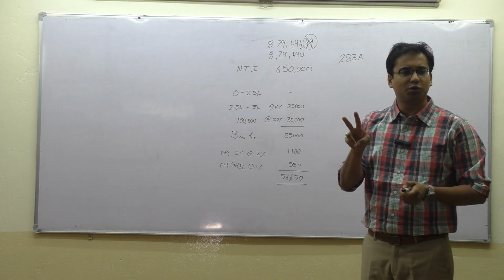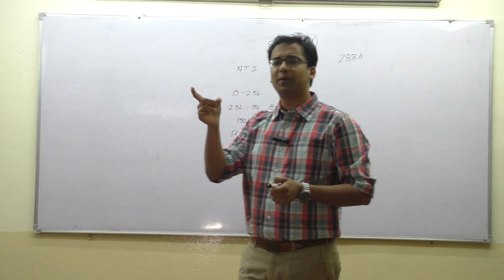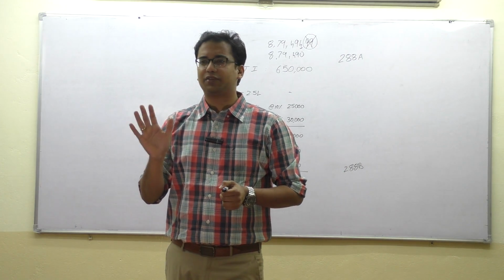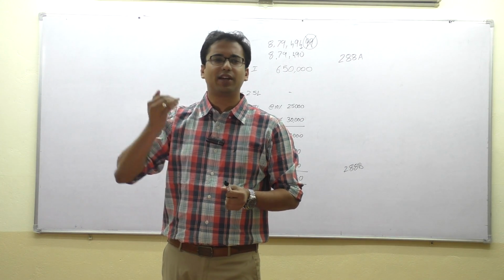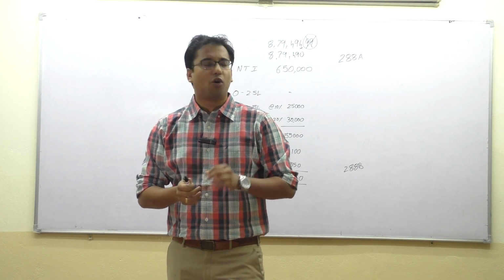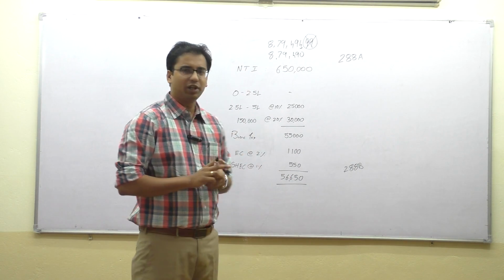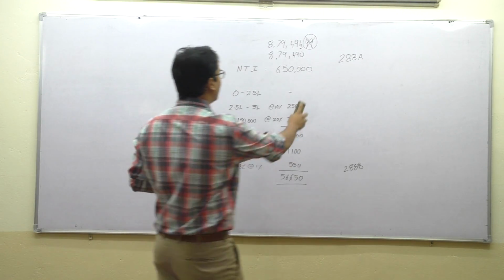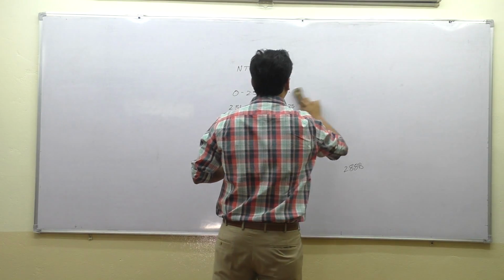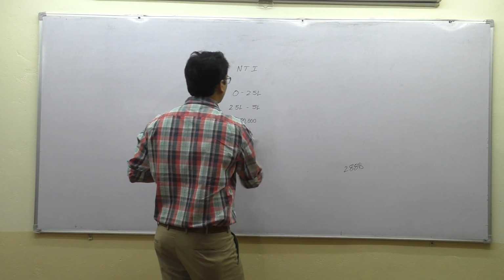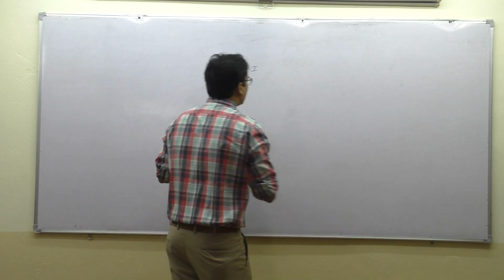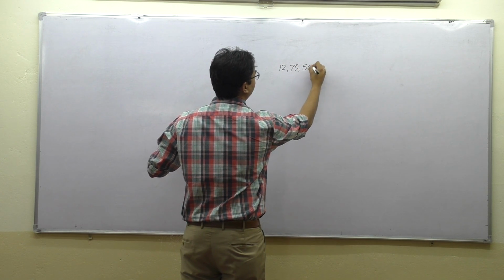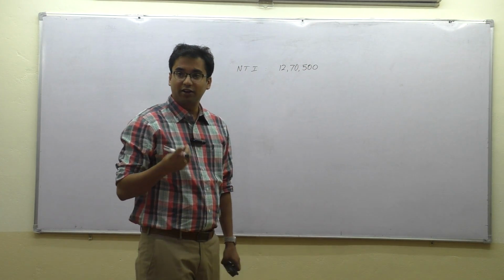The two rules. What are the two rules? First rule, ignore the decimal. Second rule, if the units digit is 5 or greater than 5, round up, otherwise round down. So overall, are we clear with the computation? Let me take you to one more example. Let's say that the net taxable income is 12,70,500. Come on, I want you guys to calculate the tax.